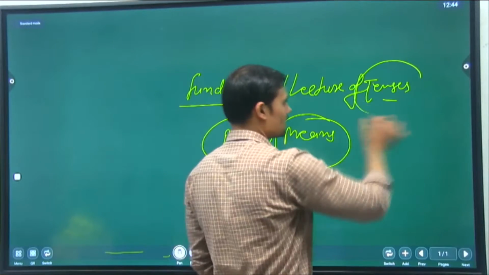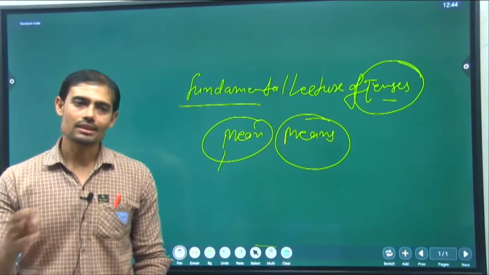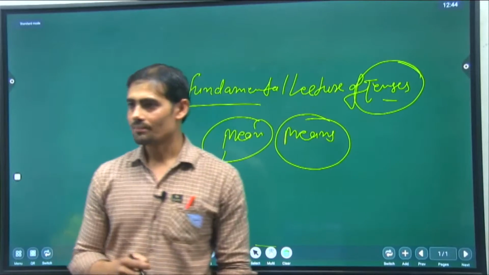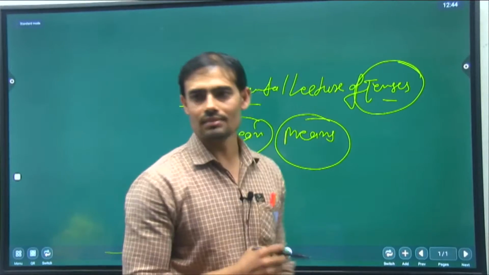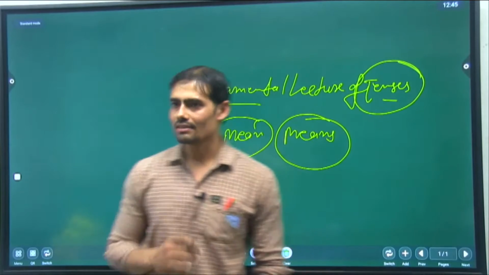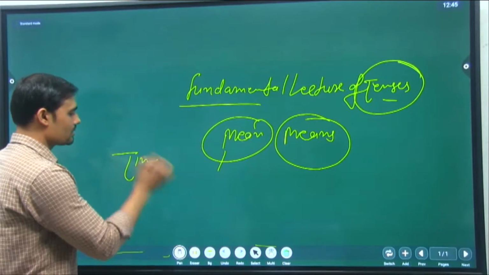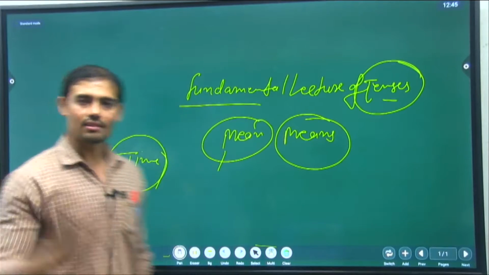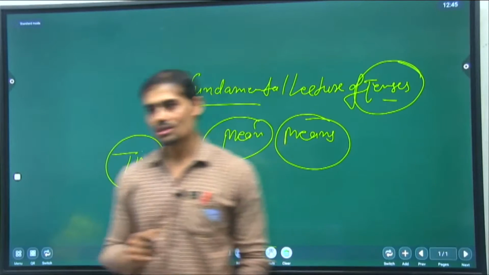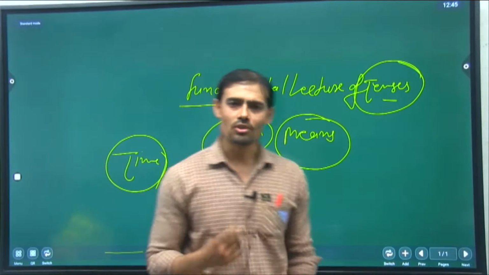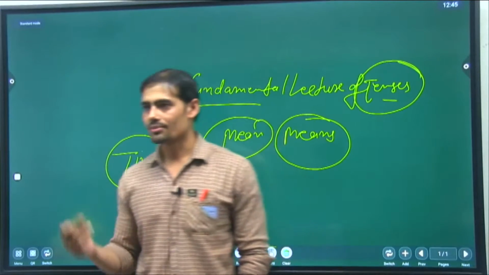So first, tense. Tense is time. Time is called tense, and tense has its own importance in language. If we say something, we have to use time. Without time, we cannot say, we cannot write, we cannot do. Everything is nothing. Do you know about it? We have only three times: first, present; second, past; and third, future. What we say, what we do, what we think, only three times.